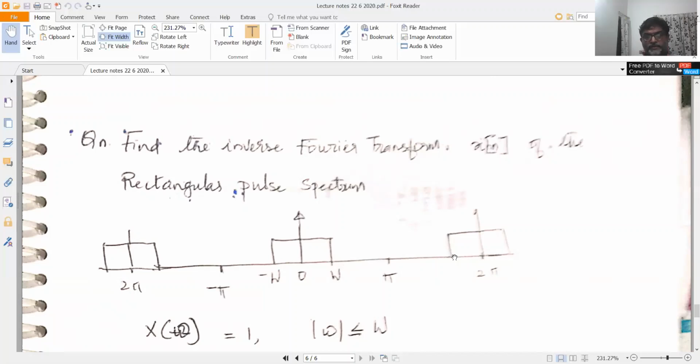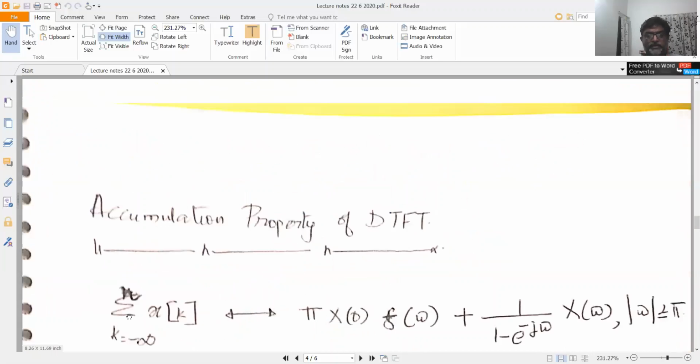I have shown this to be a spectrum with 0 phase. So the phase response is along the x-axis, which is why it's not shown. So it has only this spectrum. This is the entire spectrum. This is not the magnitude spectrum; I have plotted X of omega equal to 1.